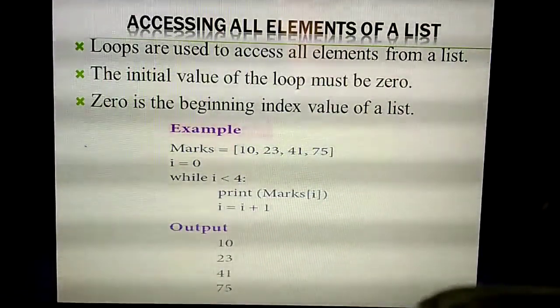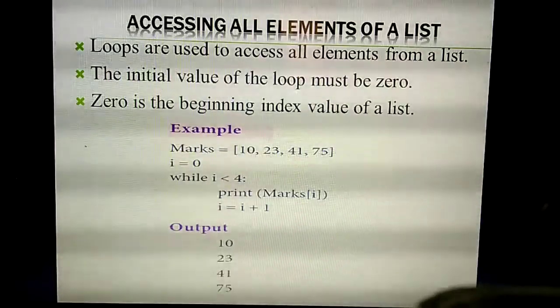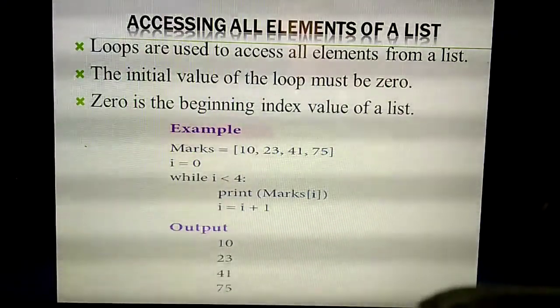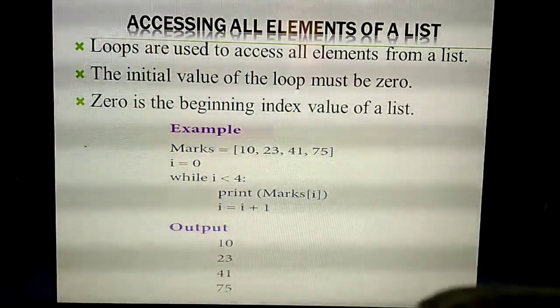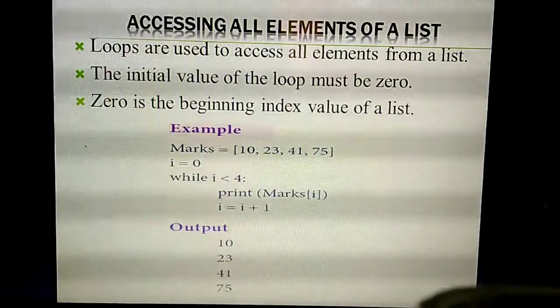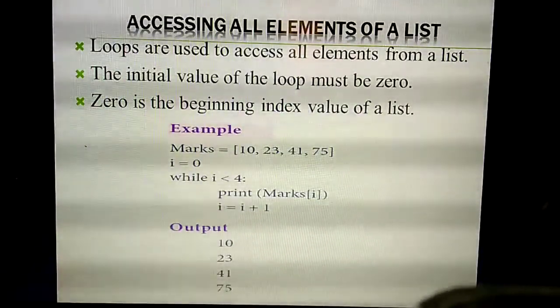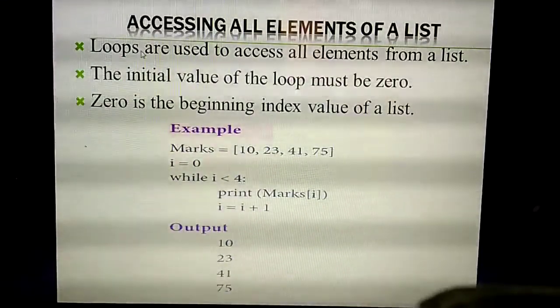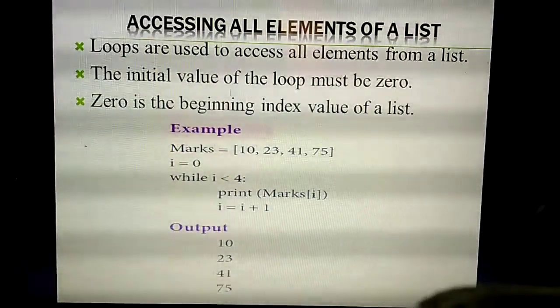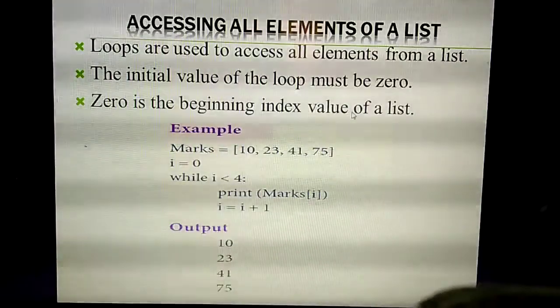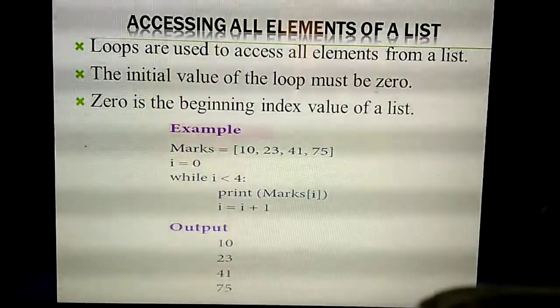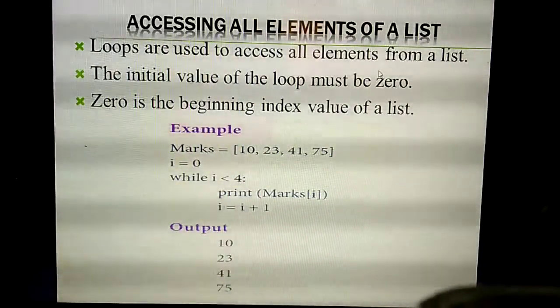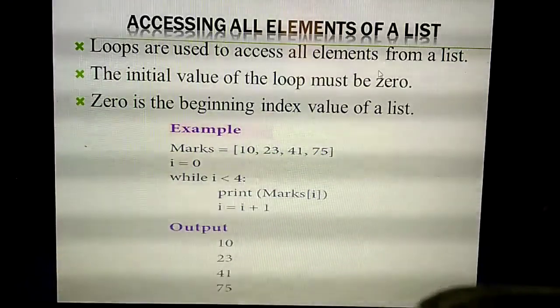Simply you can call the index value. But to access all the elements, you need to use a loop. So which one is used to access all the elements from a list? Loops. Here also you always need to specify the initial value of the loop as 0. Why? Because the index value starts with 0.